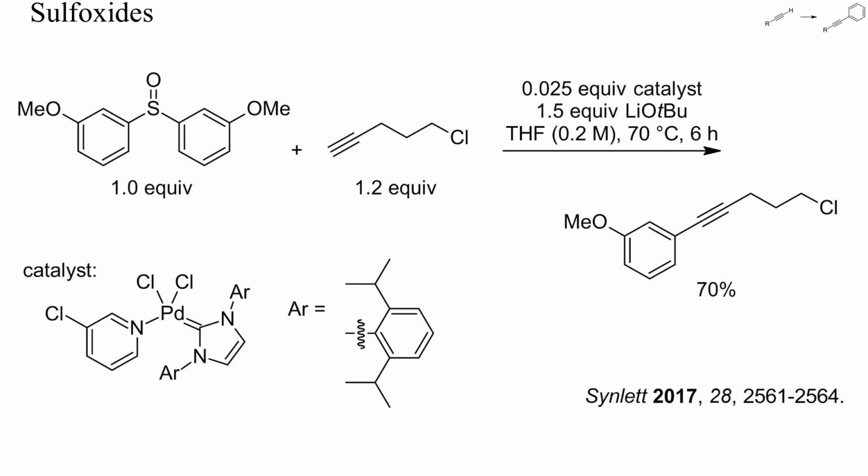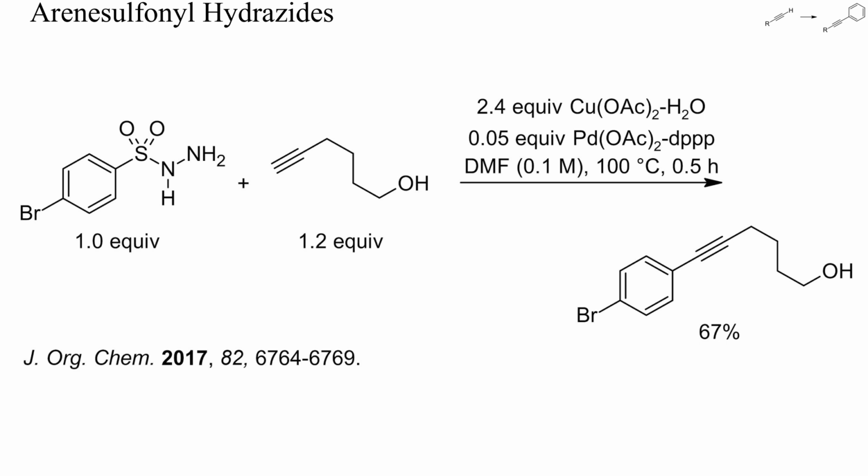Also, aromatic sulfoxides can act as electrophilic arylating reagents for terminal alkynes. Both a strong base and a bulky palladium carbene complex were used in this example to bring about the arylation. The primary alkyl chloride remained unchanged. Arene sulfonyl hydroxides are a rather peculiar type of electrophilic arylating reagent. In the presence of a large excess of copper acetate and a palladium catalyst, these can also be used to arylate alkynes, as in this example.